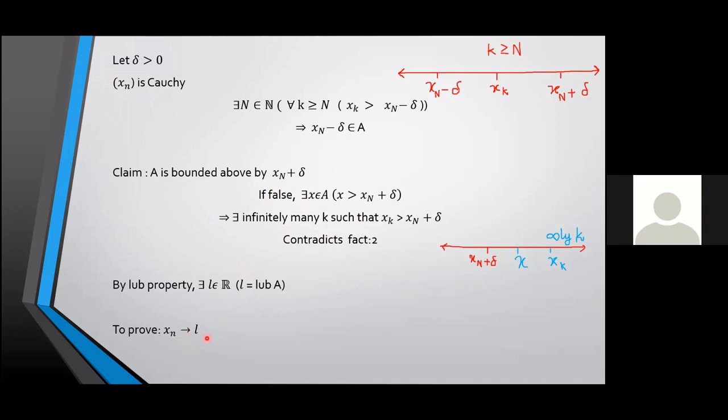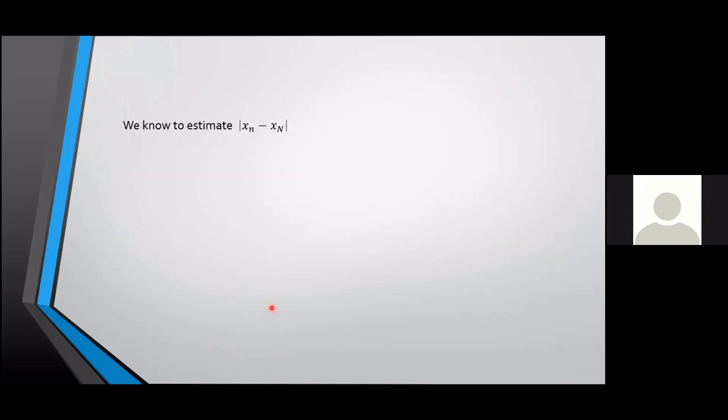In order to prove this, what do I have to estimate? I need to show xn converges to L. And in order to prove that, do you know what we have to estimate? Mod xn minus L. And we know how to estimate mod xn minus xN. And from that, we need to estimate mod xn minus L.